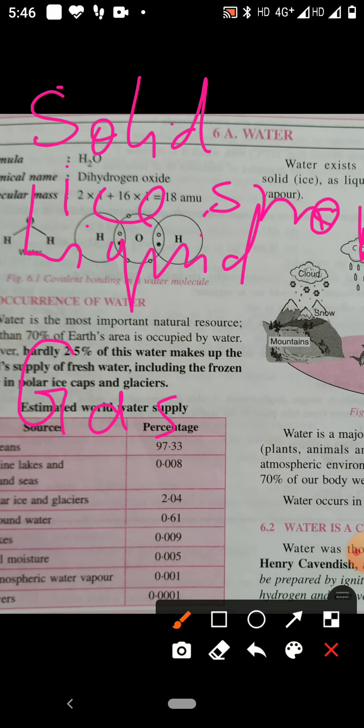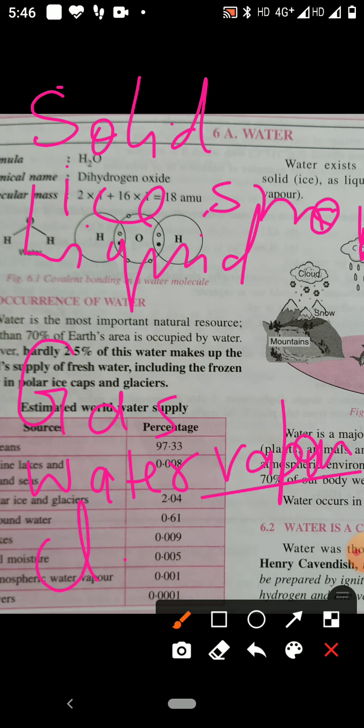In the gaseous state, water is in the form of vapor, so that is called water vapor. So in the gaseous state, water is present in the form of water vapor, clouds, mist and fog. Water is also found in combined form in living matter, plants, animals. Water is present in hydrated salt.